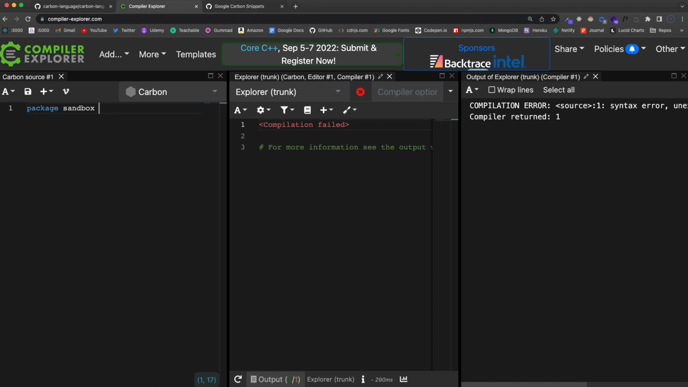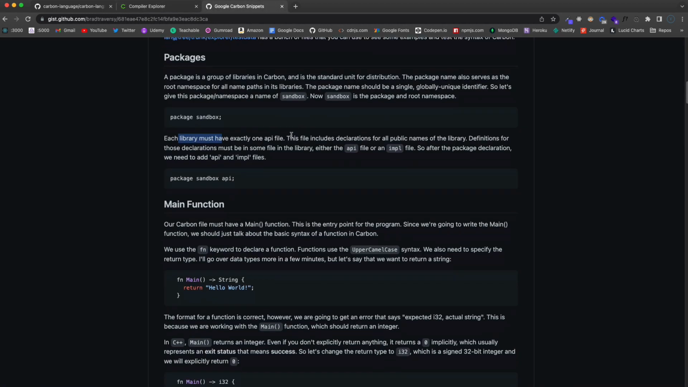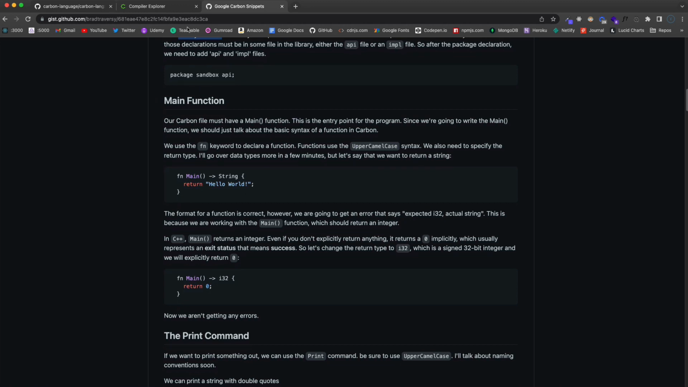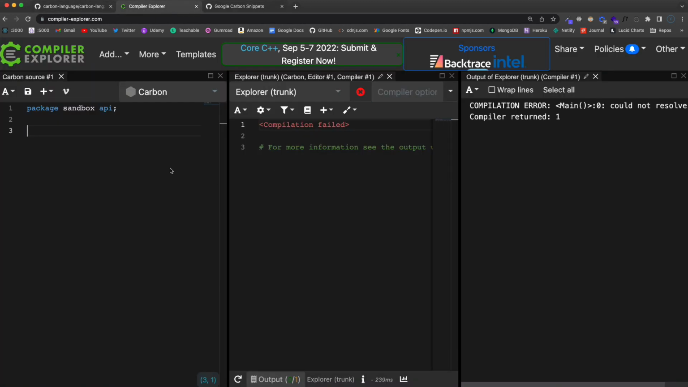Either IMPL or API. So we're going to say API, and we do need semicolons to terminate our statements. All right, now, if you've ever used C++ or even Java, you have a main function, and that's basically your entry point. So if we look at the gist that I created, the next part is the main function. So let's create that so that we can actually compile our code.